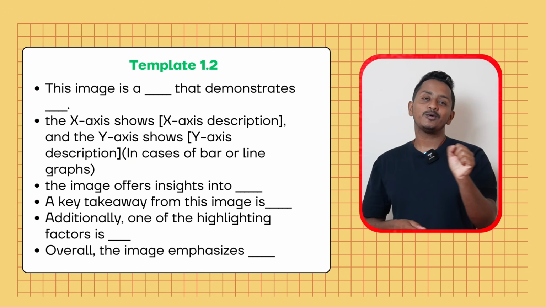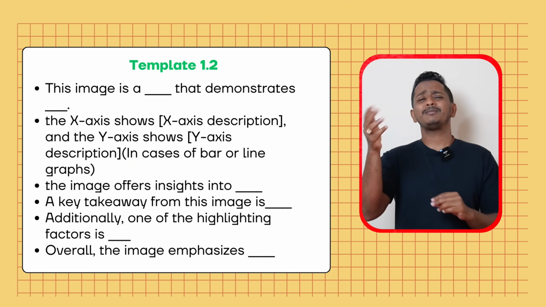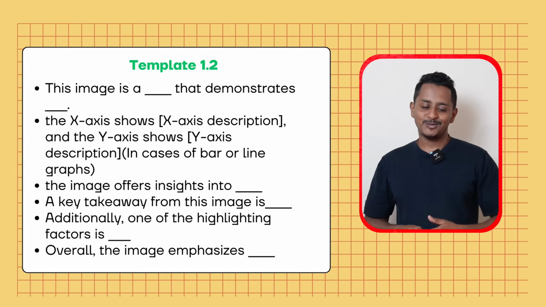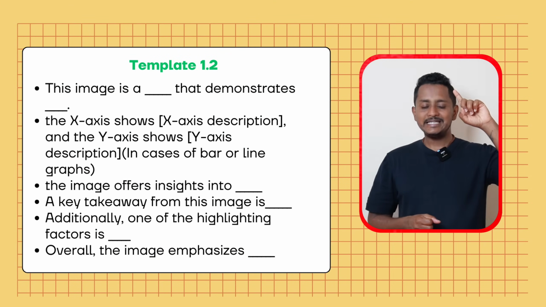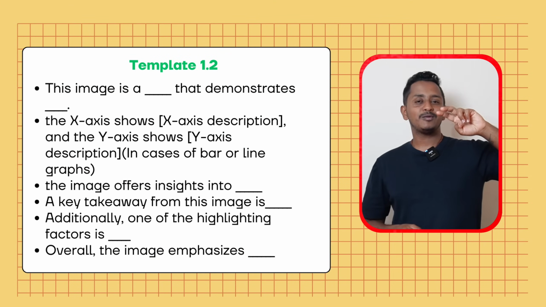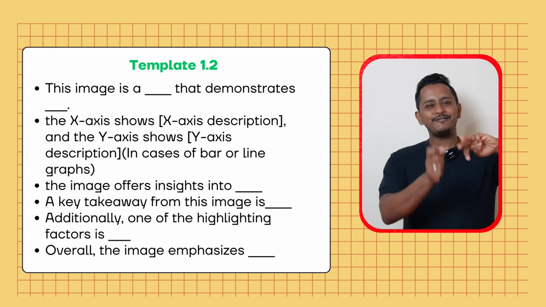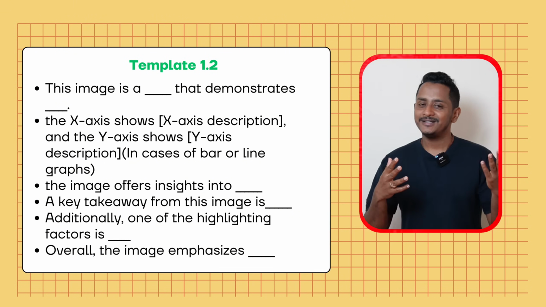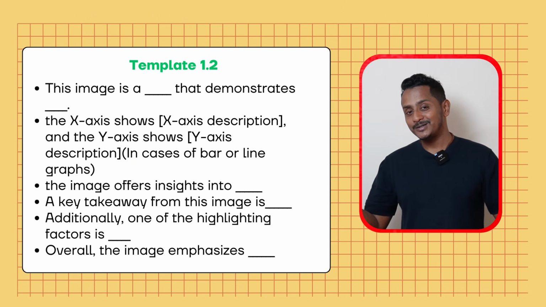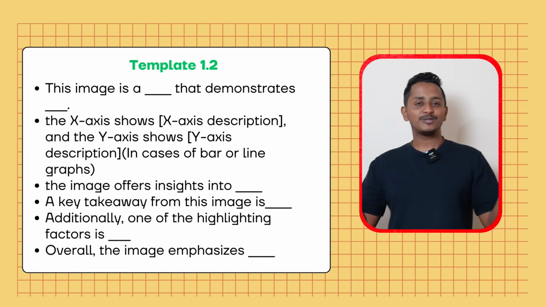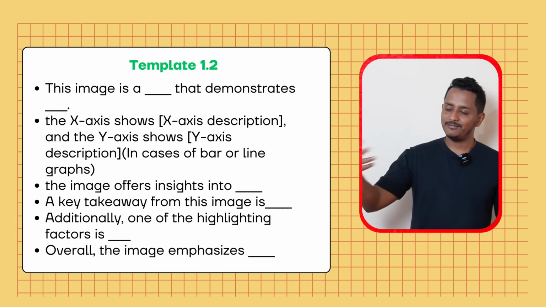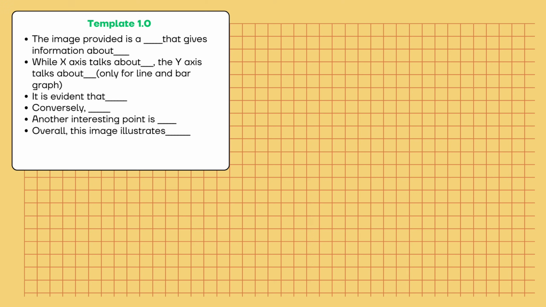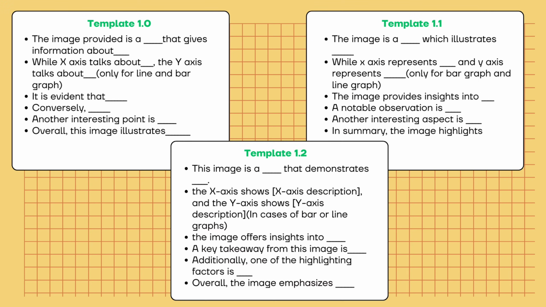This is applicable only for the line graph or the bar graph or maybe the area chart. Next is, the image offers insights into, a key takeaway from this image is, additionally, one of the highlighting factors is. This I've made a little lengthy so that you get that flow. Whichever is suited, you can opt for it, whichever you think is suitable for you. The last one, overall this image emphasizes. So you can use template 1.0, template 1.1 or template 1.2.